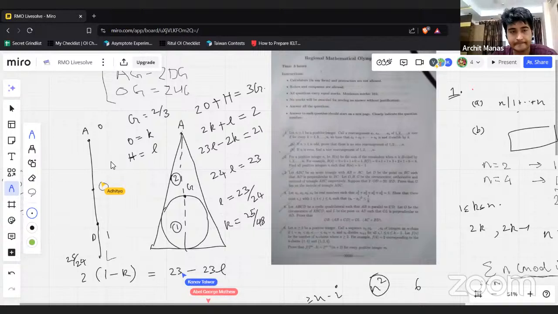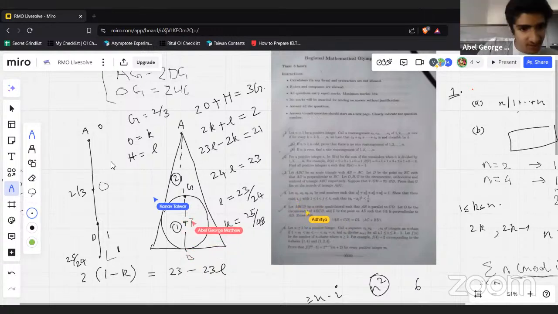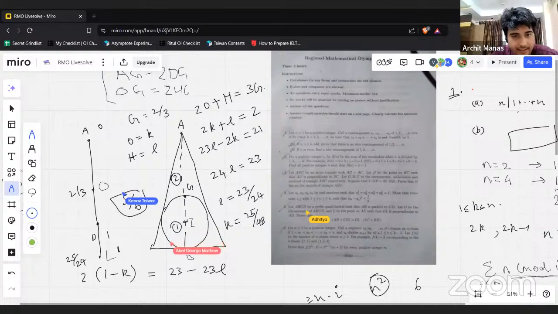Wait, that is a very nice circle. So we already have G calculated, right? G is just 2 by 3 and this is 1. So what do we want to really show? We want to prove that I is 5 by 6. Interesting. So that magical target tells you that you want to show some metric relation.